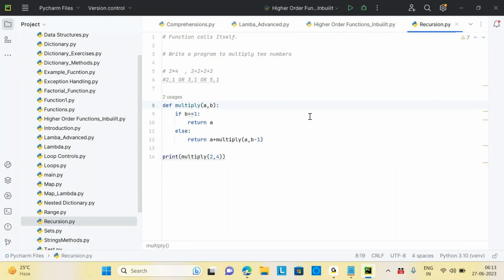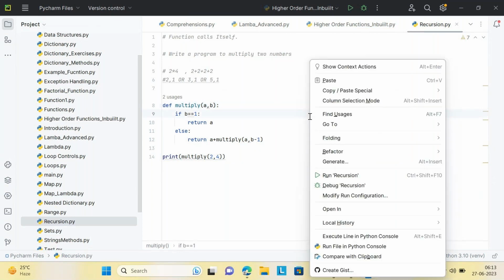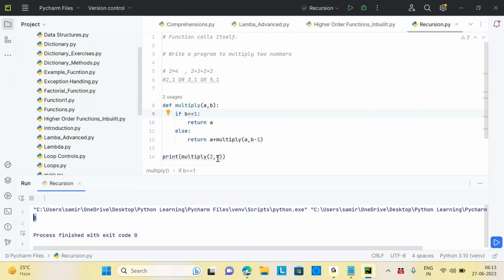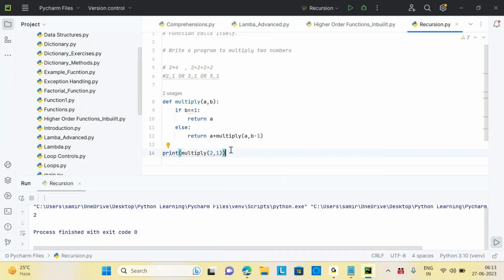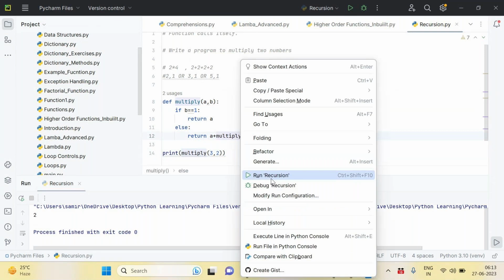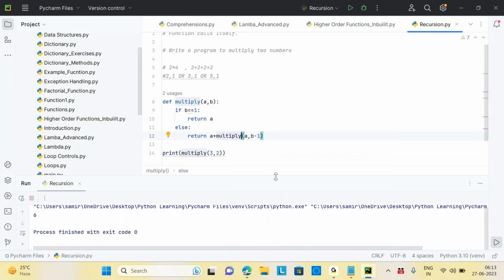Let's see whether I'm getting the proper output or not here. Let's run the question here. So we are getting 8 here. By giving 2 into 1, it should give me 2. Now if you give 3 comma 2, we get 6.